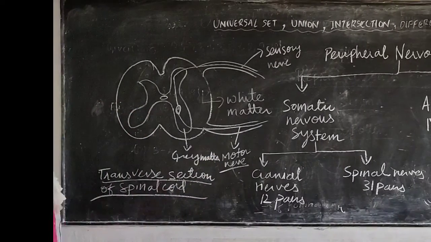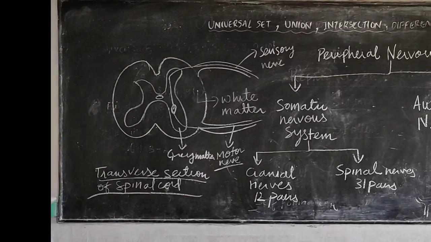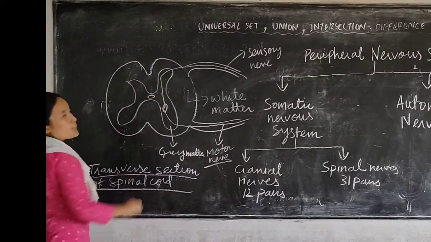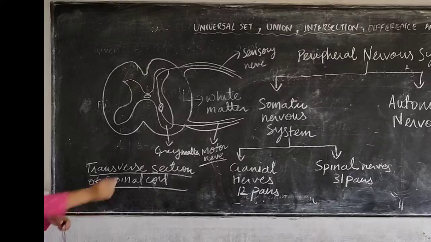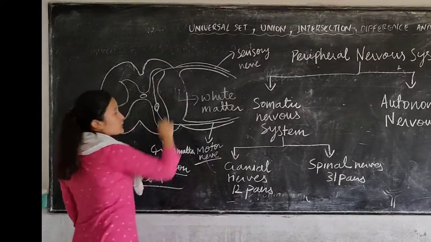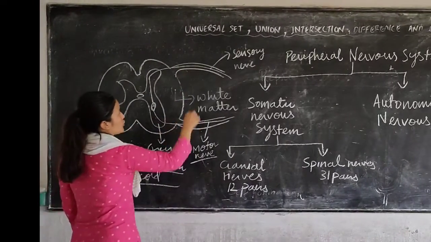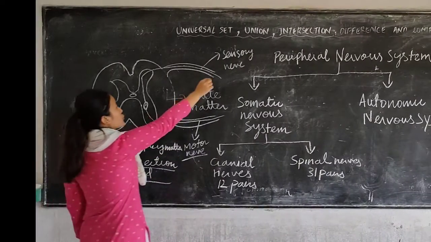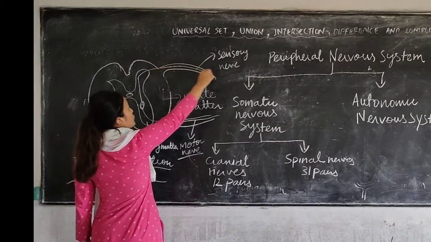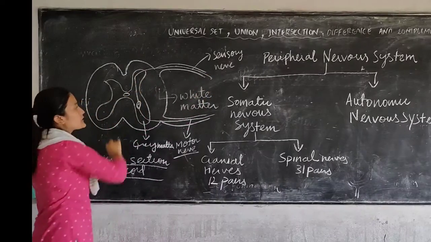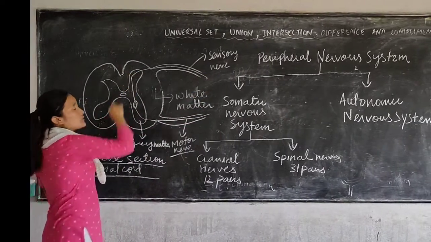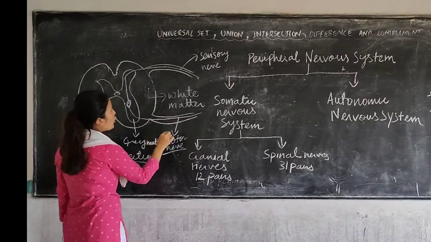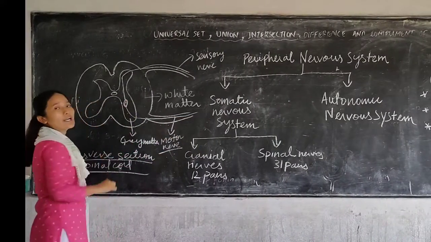Your grey matter is H shaped, okay. It has 4 horns, 2 dorsal horns and 2 ventral horns, okay. Your spinal cord further divides into 2 roots, the dorsal root and the ventral root, okay. From your dorsal root comes your sensory nerve, which joins the dorsal side of the grey matter, and from your ventral portion comes your motor nerve and joins the grey matter.